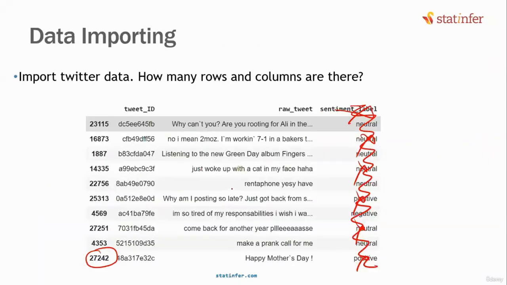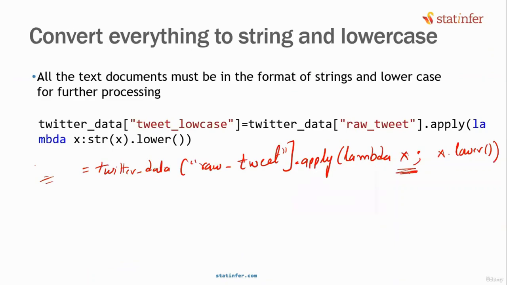But unfortunately, some of the tweets have just numerical values. Somebody just wrote hash 2509 2026 or something like that. Numerical value. Now, can we apply lowercase on this number? Does it work? Dot lower on numerical values doesn't work. So what we do is we convert x into a string: str(x).lower(). Whenever you're applying any string-based functions, to be on the safe side, convert it into string. If it is already a string, no problem. If it is not a string, then it will be converted.